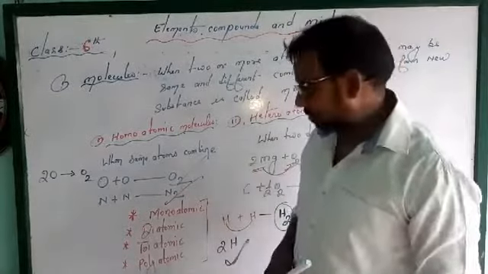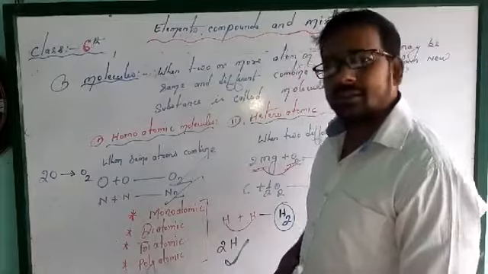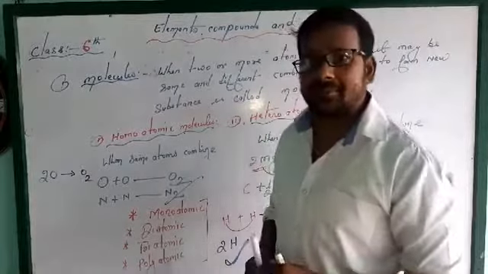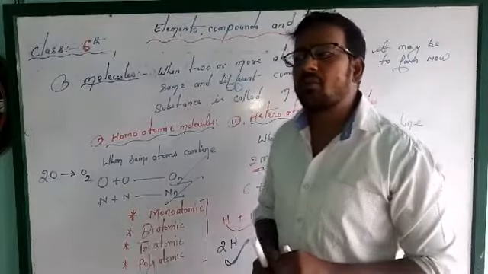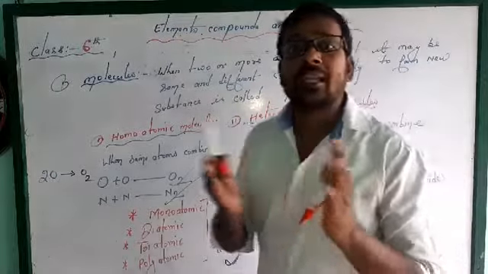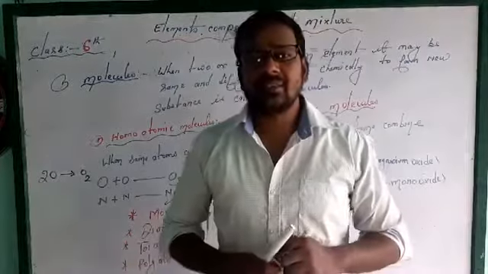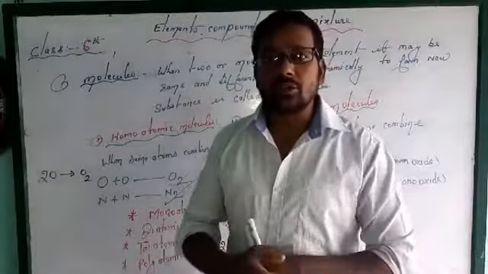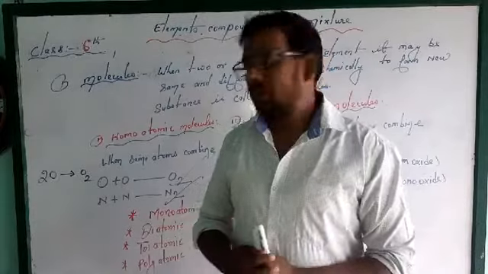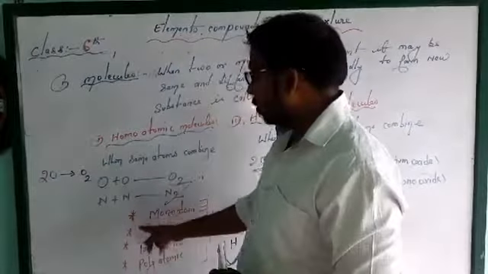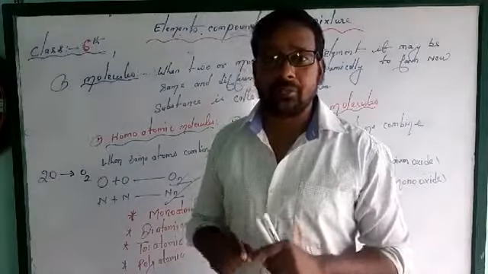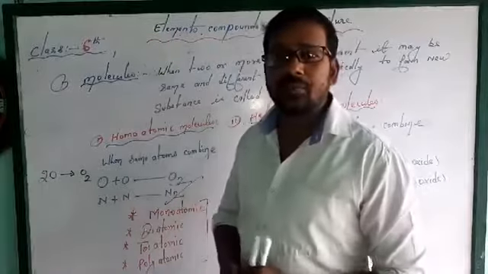Monoatomic: the molecule which has only one atom. Do you know what the monoatomic elements are? All noble gases. You can search on the net, you can see in your book. You can also see the example of monoatomic, noble gases, in the modern periodic table, at the last, group 18.